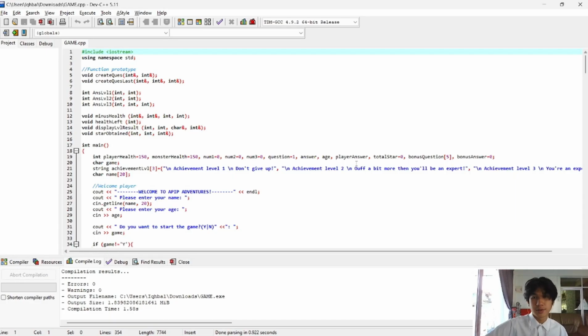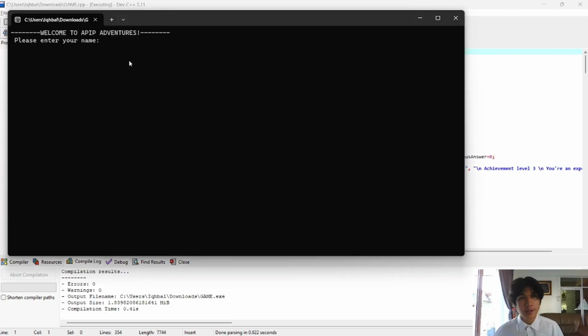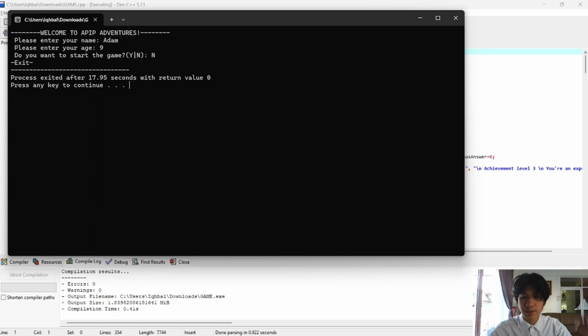So let's begin with our system demonstration right now. So this is our C++ program. As you can see, it's in C++. So let's run it. Okay, so let's do some basics. Just enter your name. Let's say Adam. Age maybe 9. Okay, then the system will prompt the user whether to start the game or not. So let's try no. When no, the program will exit immediately.